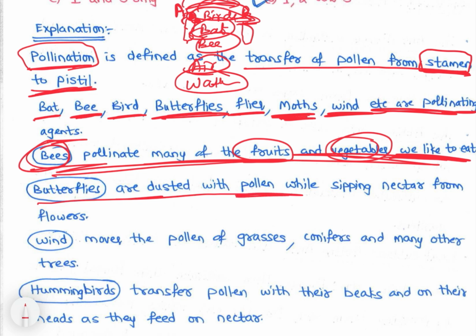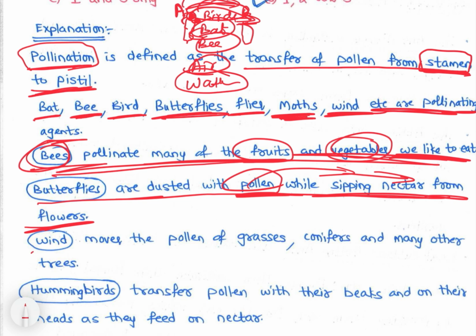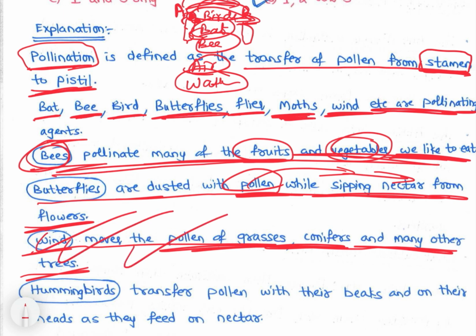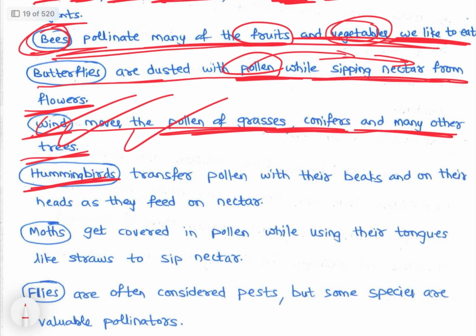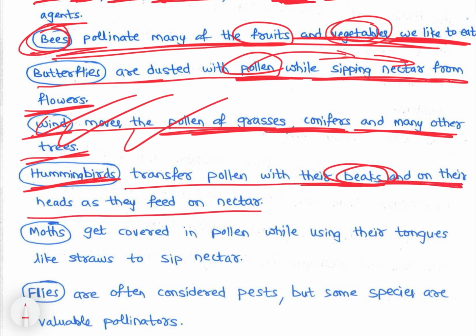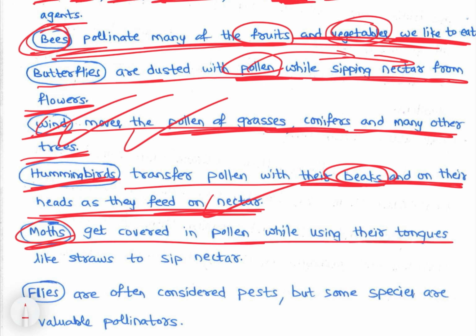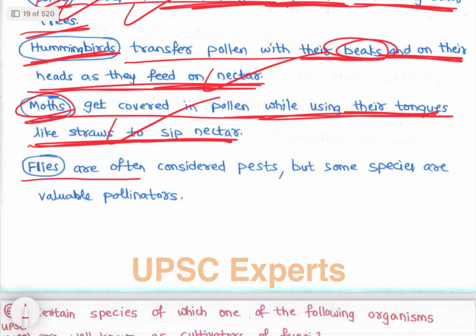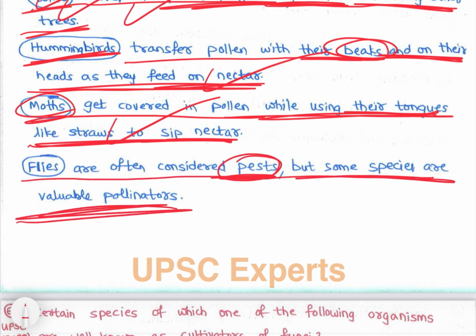Butterflies are dusted with pollen while sipping nectar from the flowers, right? So and they live in other flowers, so they get pollinated. Wind moves the pollen of grasses, conifers and many other trees, right? So pollination में help करती है. Hummingbirds transfer pollen with their beaks and on their heads as they move on nectar, right? Moths also get pollen while using their tongues like straw to sip nectar. ठीक है. Flies are often considered pests, but some species are valuable pollinators also, right?